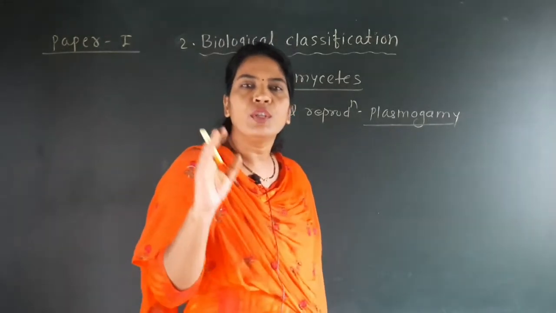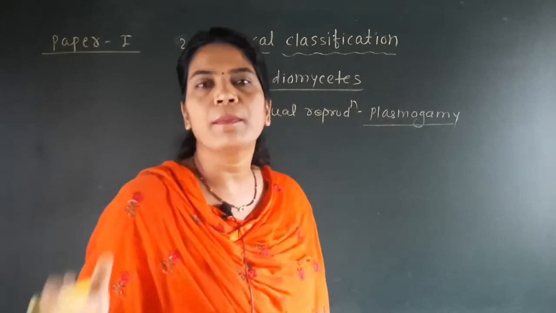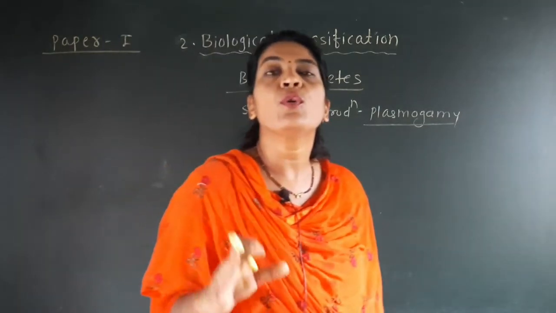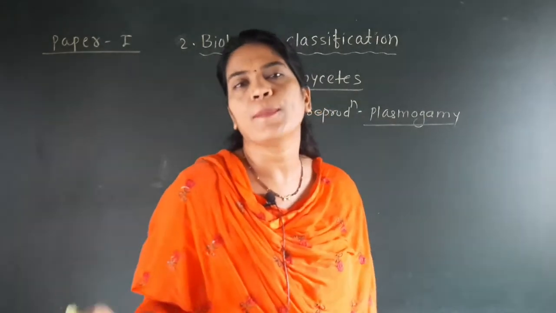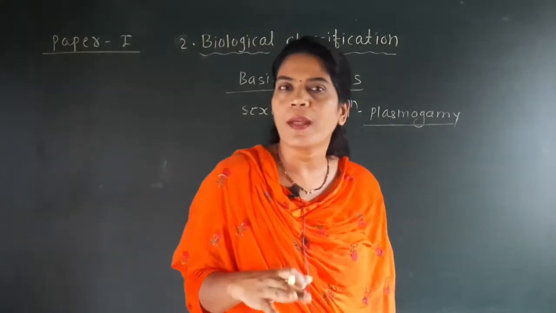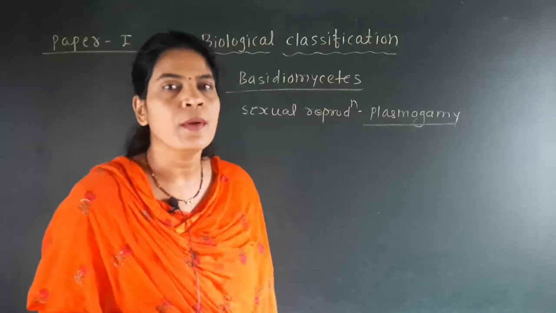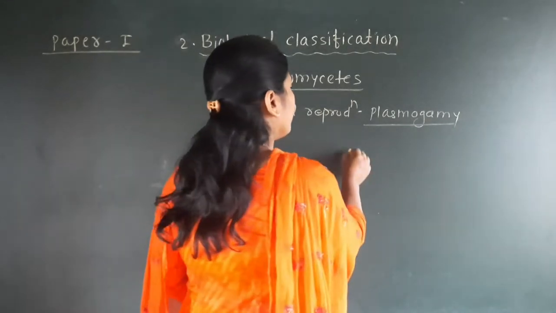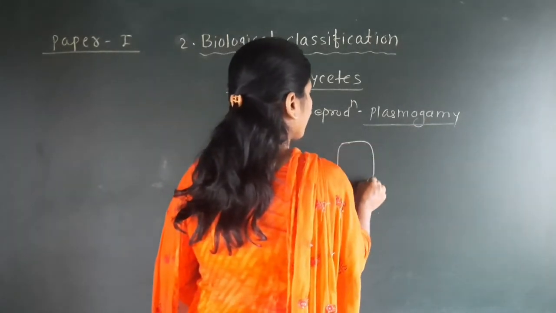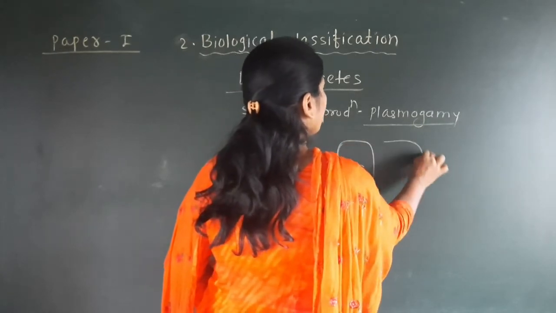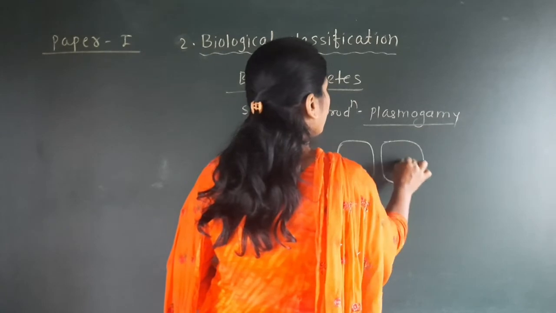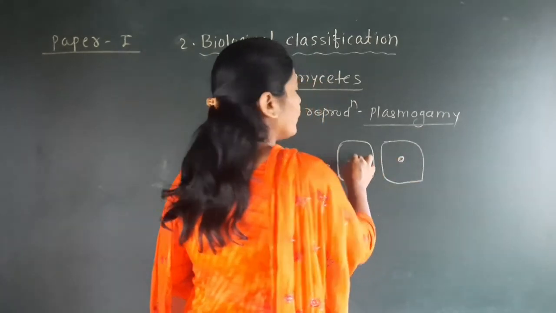Plasmogamy means the union of the protoplasm of two cells without fusion of nuclei. See here, if this is one cell of the fungi and this is another cell of the fungi, each cell has its own nuclei.